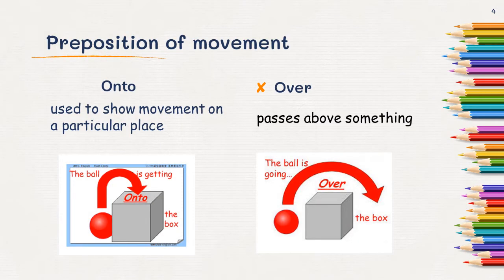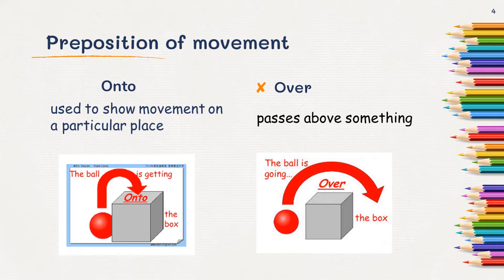Next is onto. As you can see in the image, the ball is getting onto the box, meaning on the surface of it, not inside the box. It is neither coming inside the box nor coming out of the box. It is going onto the surface of the box. So it is used to show movement onto a particular place. It is telling about the movement onto the box.